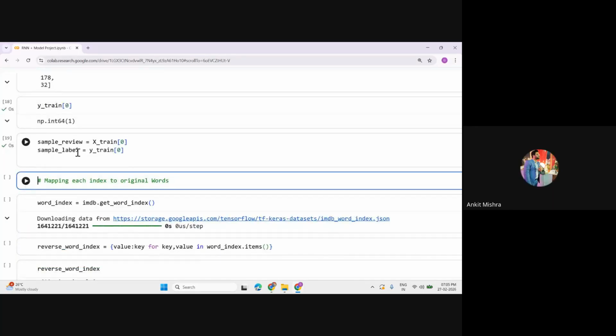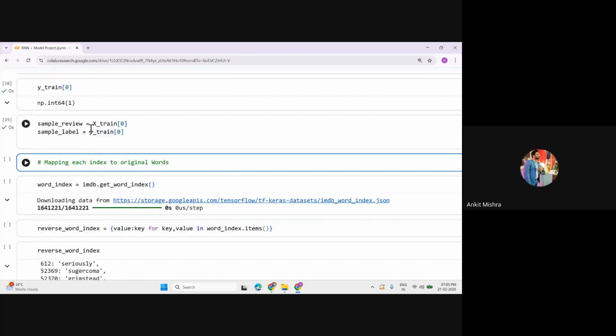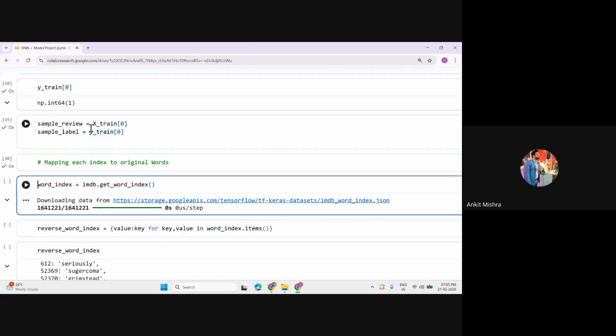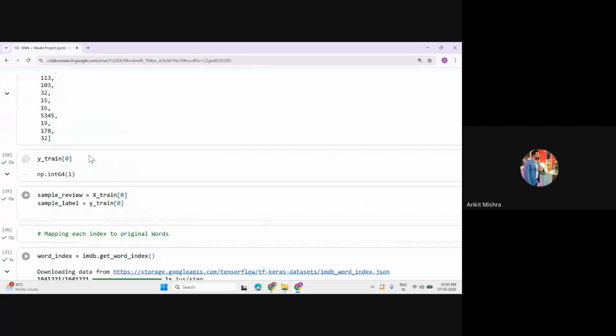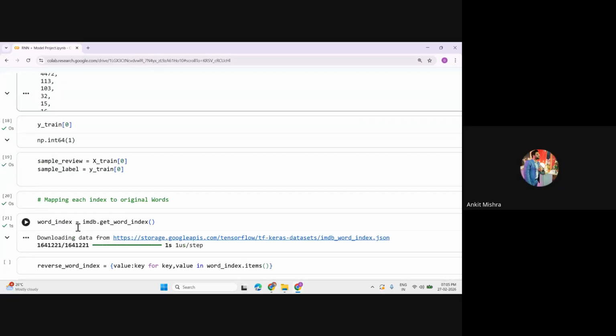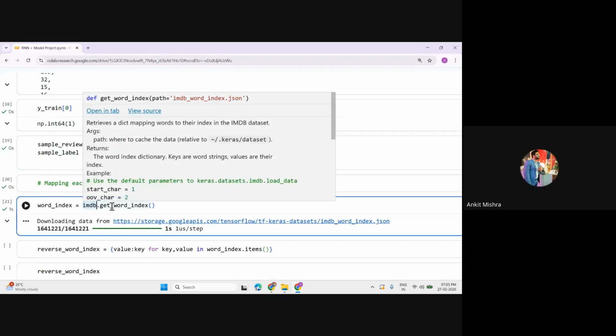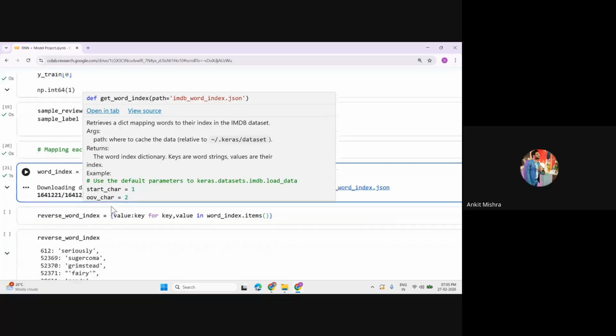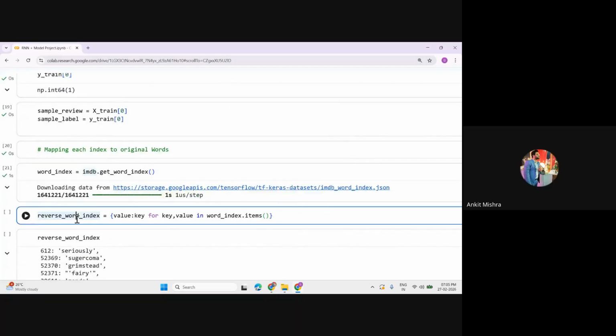And this code is all about calling a sample review. Now we know that the data set is stored in the form of vector arrays, but we want to classify the reviews. But where are the reviews? We are not getting the reviews. So you can call the IMDb get word index, and based on that index, we reverse the word index.